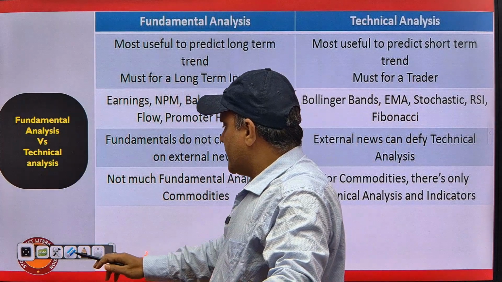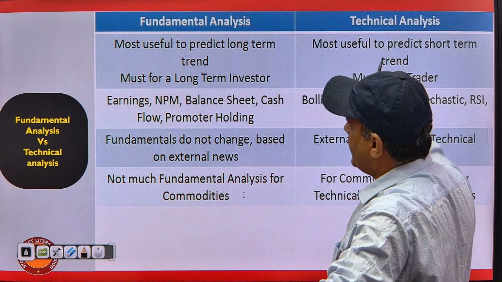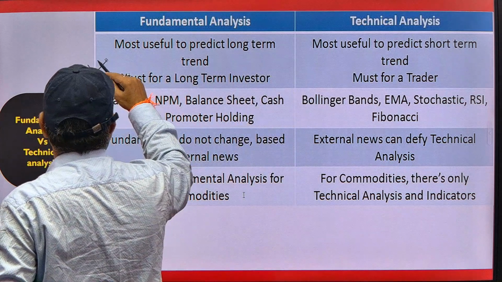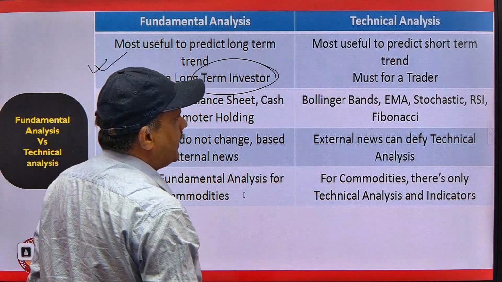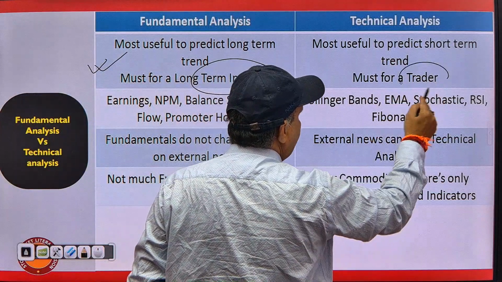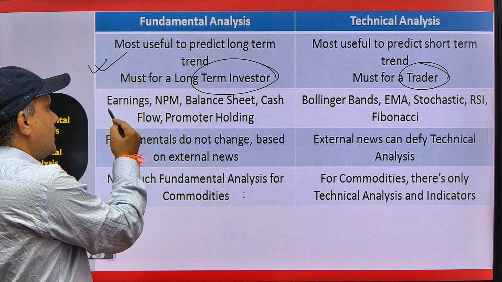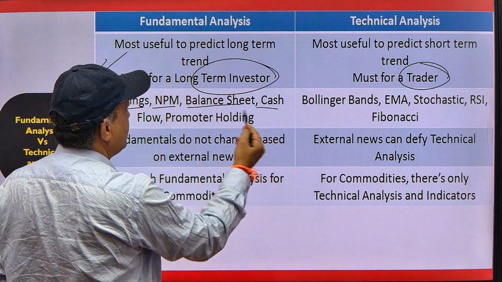As we understood in the last slide, what is fundamental analysis and what is technical analysis. Mostly fundamental analysis will be used by the long-term investor and technical analysis will be used by the traders. In fundamental analysis, we understand the earnings of the company, net profit margin, balance sheet, cash flow, promoter holding.